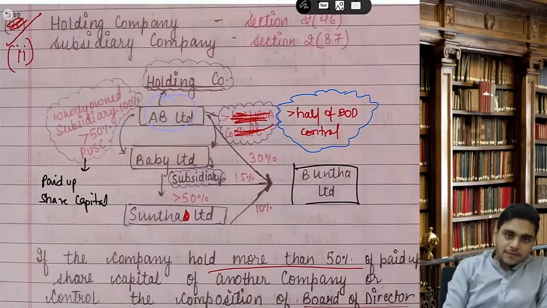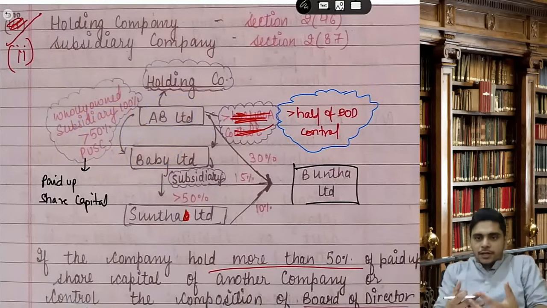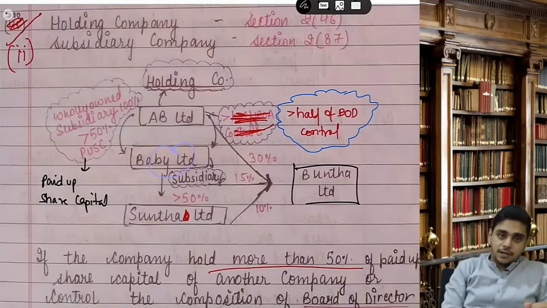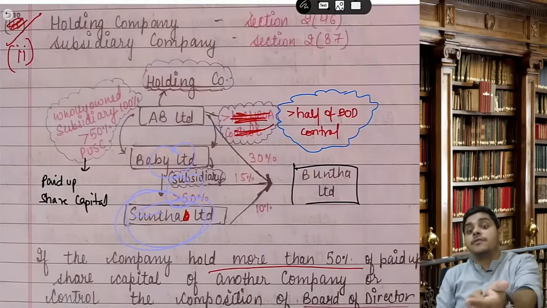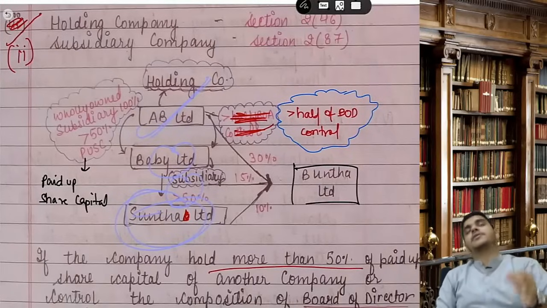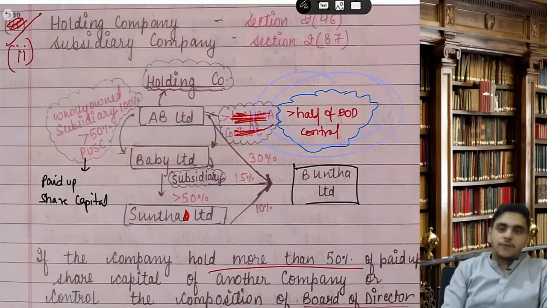If a company is having more than 50% of the paid share capital in another company, the company which is holding is called the holding company. The other company is called a subsidiary company. If AB Limited is having more than 50% of Santa Limited, then Santa becomes a subsidiary of AB Limited. So you become holding and subsidiary at more than 50%. Or else the other way is when you control more than half of the board of directors.